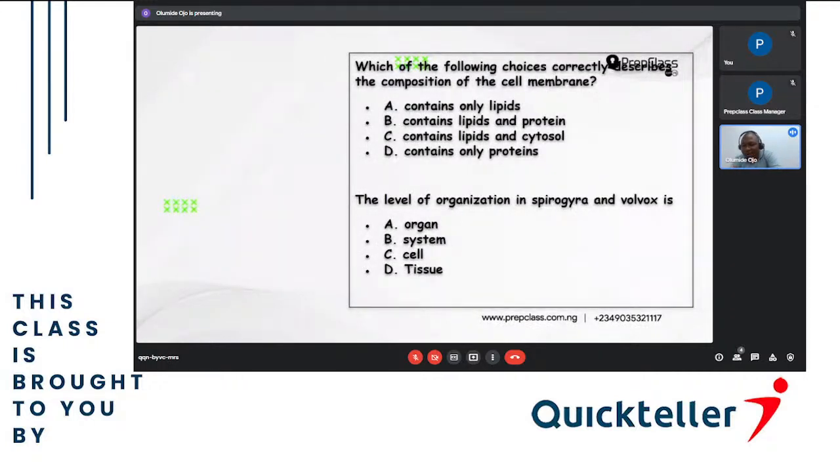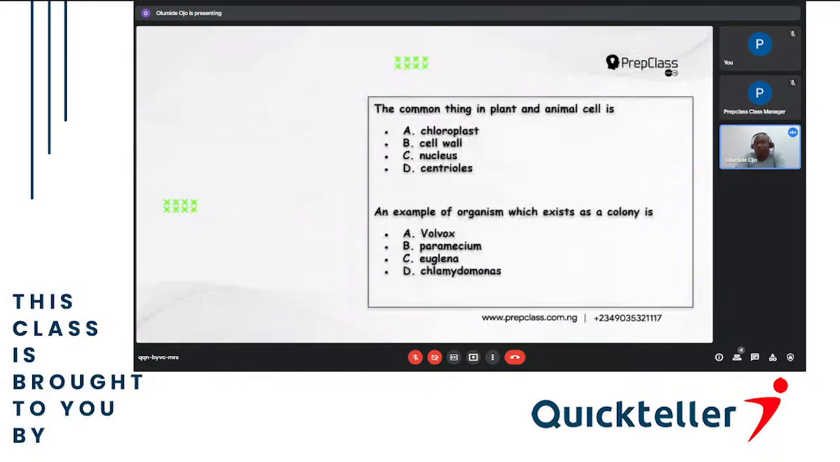Level of organization in Spirogyra and Volvox is A, organ, B, system, C, cell, and D, tissue. Now, Spirogyra and Volvox are unicellular. What do you mean by unicellular? Organisms that have only one cell. So there's no combination of cells. If there were a combination of cells, we would call it tissue. A combination of tissues, we would call organ. A combination of organs, we would call system. But now it is only unicellular, so it is cell. C. Thank you. Next question, please.